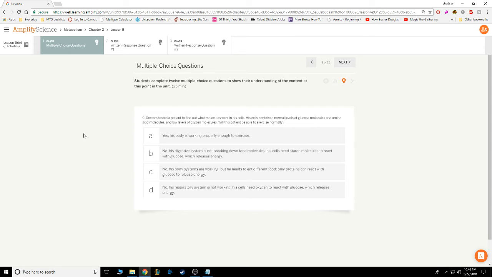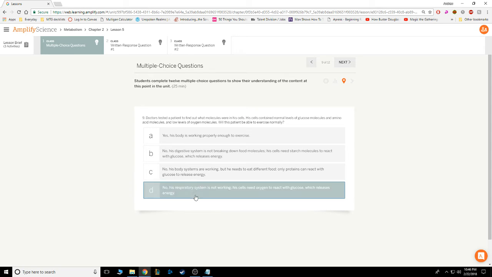But with that information in hand, we can say that the answer is D. His respiratory system is not working. He may be able to run for a little while because he'll have some oxygen molecules because his level is low, but he'll eventually get tired and stop exercising pretty quickly. You see this in the sim when a person is able to walk and then they run out of energy and can't move at all.